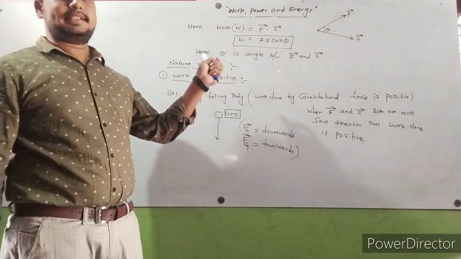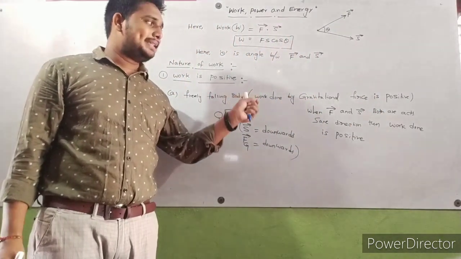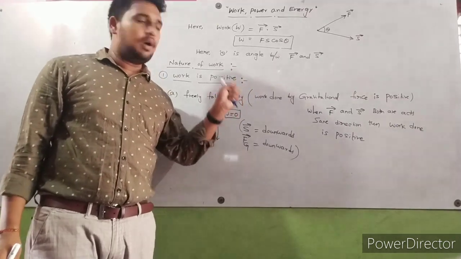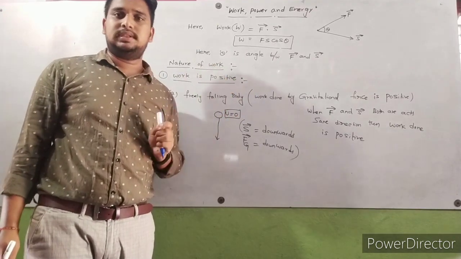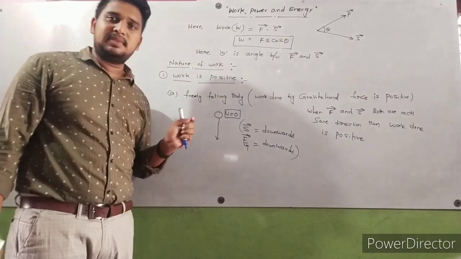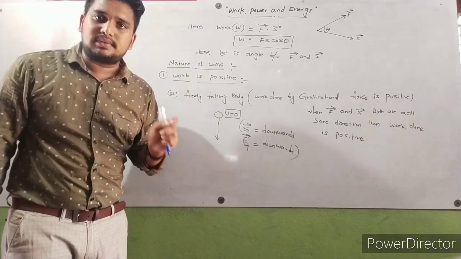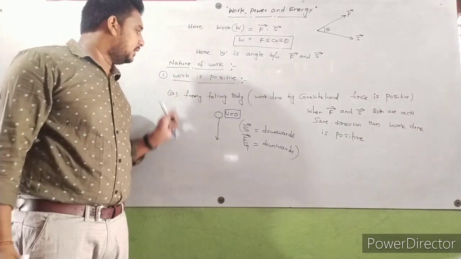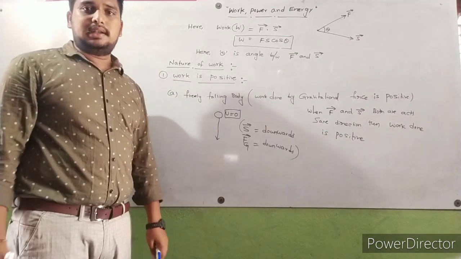When F bar and S bar are both in the same direction, work done is positive. So for a freely falling body, work done by gravitational force is positive. This is one example of positive work done.